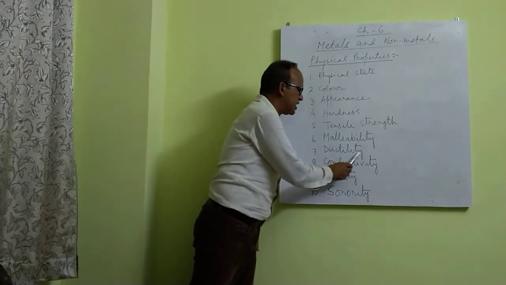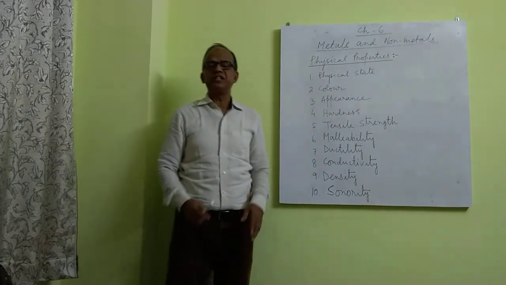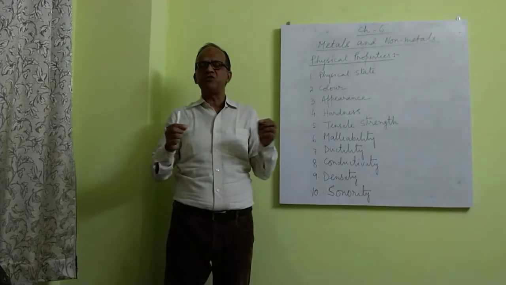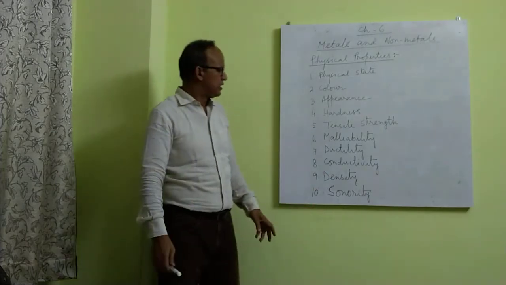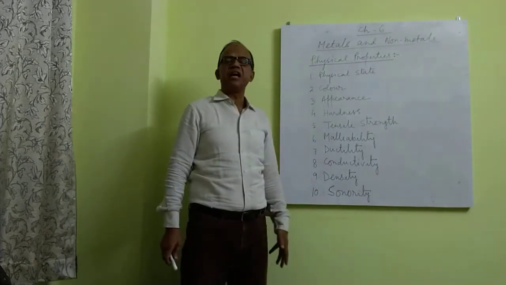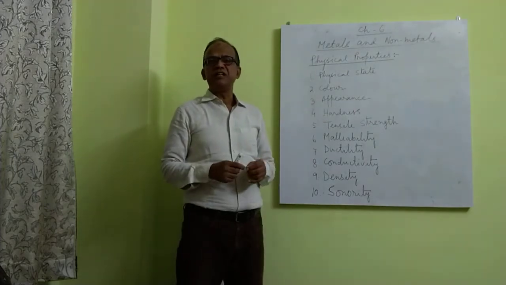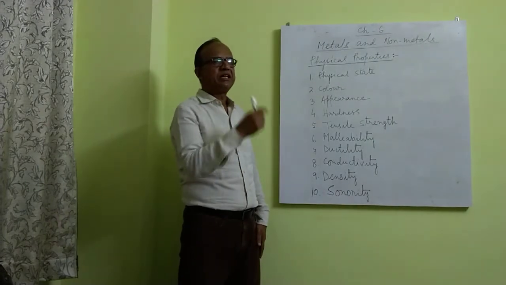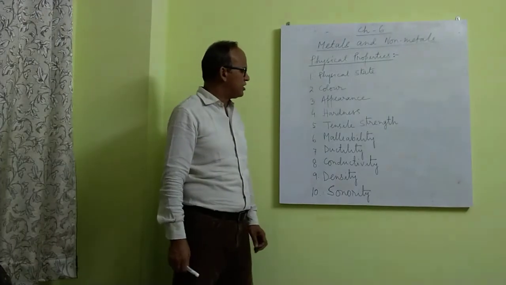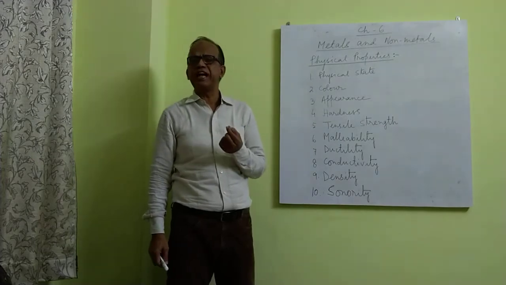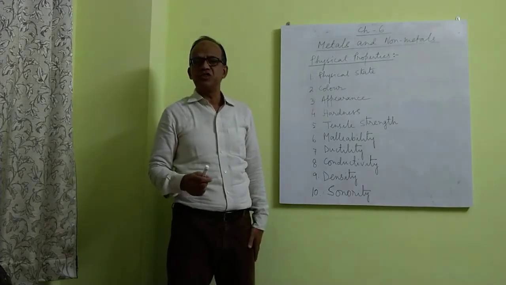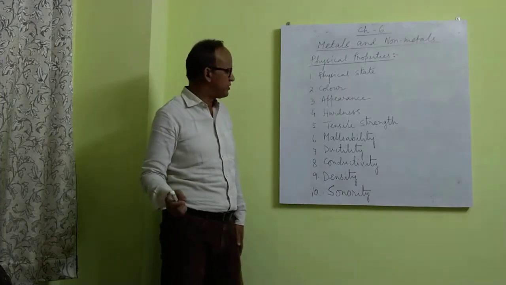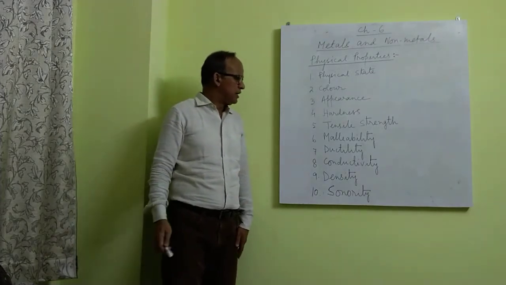Number 7, ductility. Ductility is the property of a substance to be drawn into a very thin wire. So all metals are ductile. Because of this property, metal wires are used in electrical circuits, and they can be made so thin that silver and gold wires are used for embroidery in clothes.